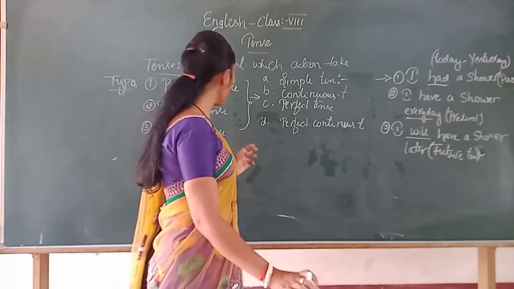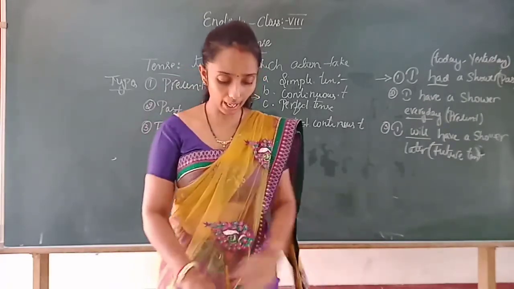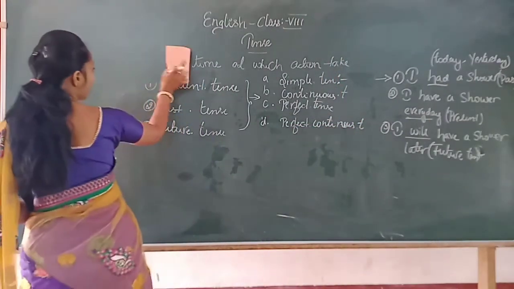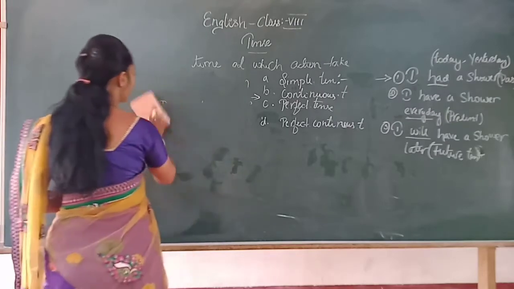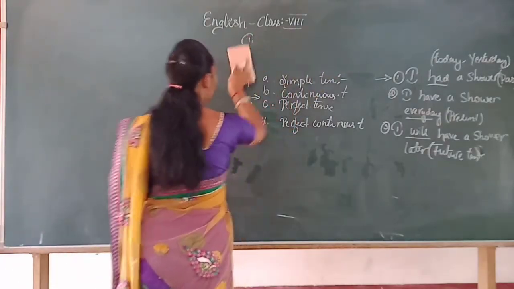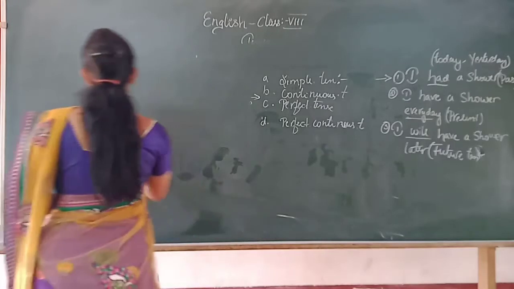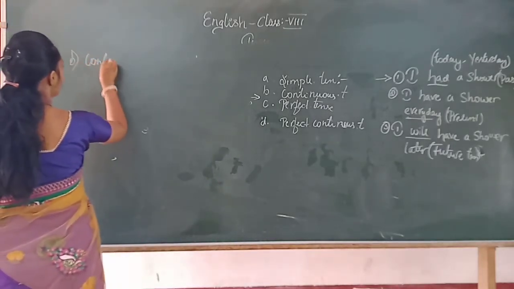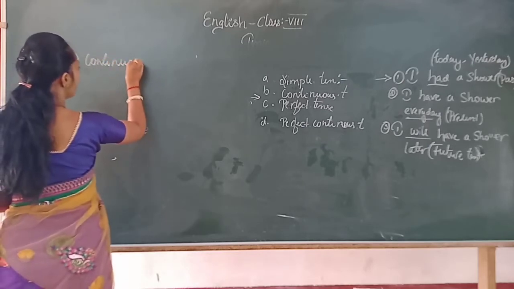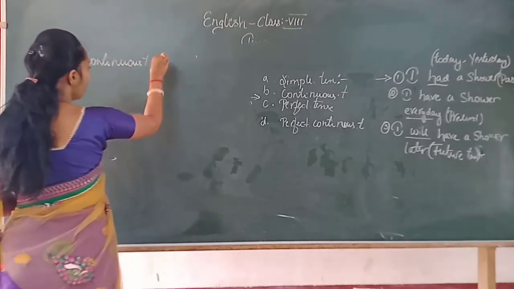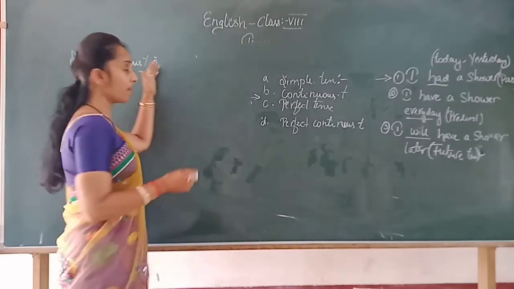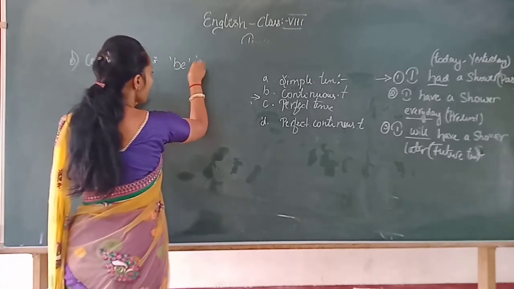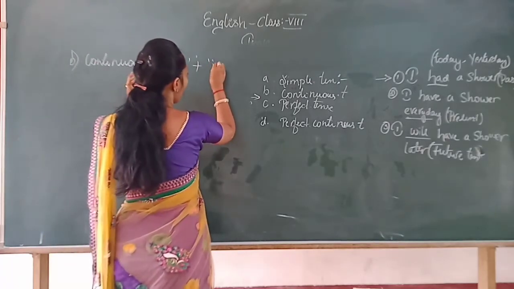So here the continuous tense can take place in the form of, I'll write down here. Okay, so continuous tense will take the form of an auxiliary verb that we are denoting as be, plus the ing form.